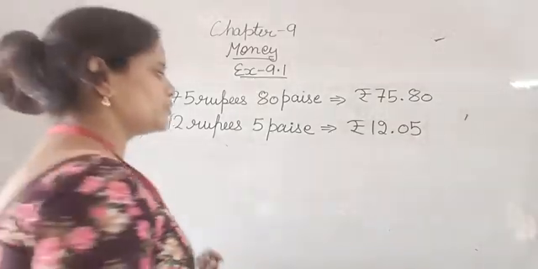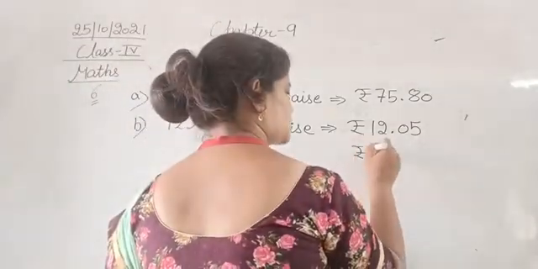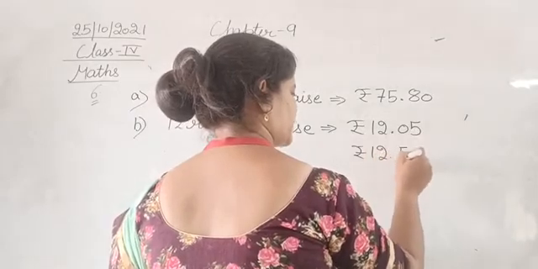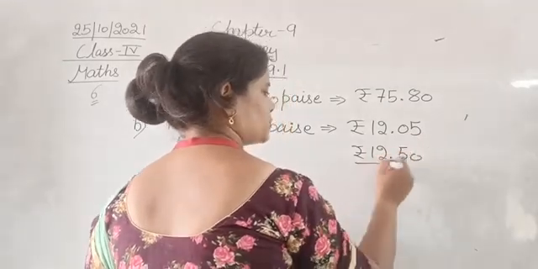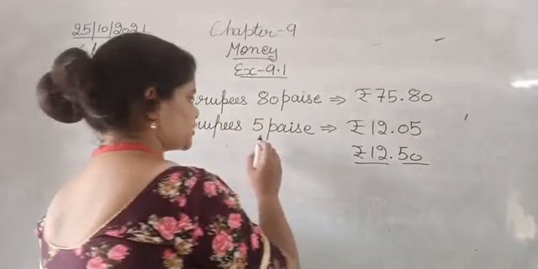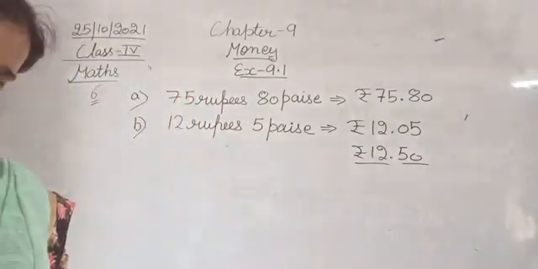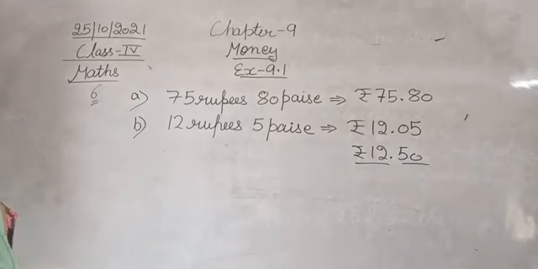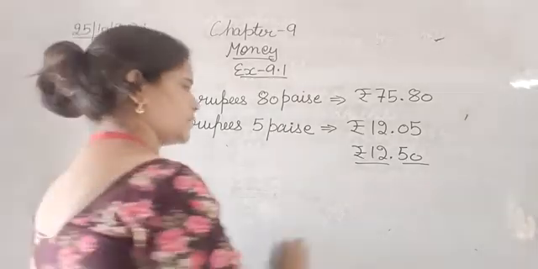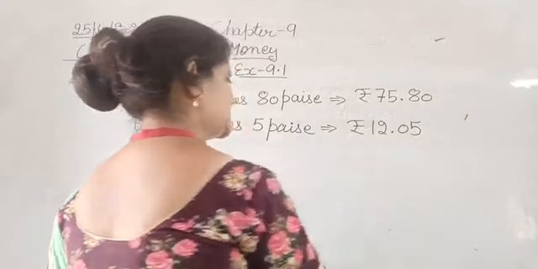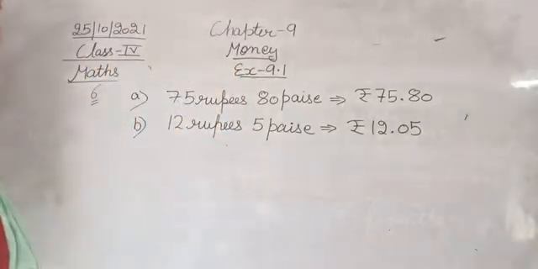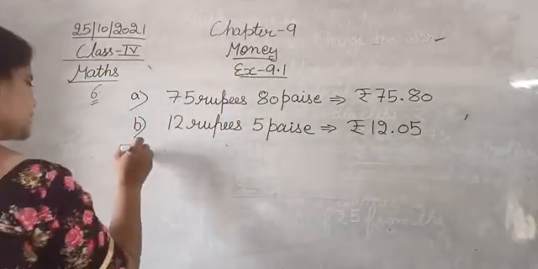12 rupees 5 paise is rupees 12.05. Okay, अगर आप बेटा देखो if you write it like this, 12.50, ये बन जाएगा 12 rupees 50 paise. But in the question it is 5 paise, so you will write down 0.05. Okay, so that is rupees 12.05, that is 12 rupees 5 paise. Moving next to C1.